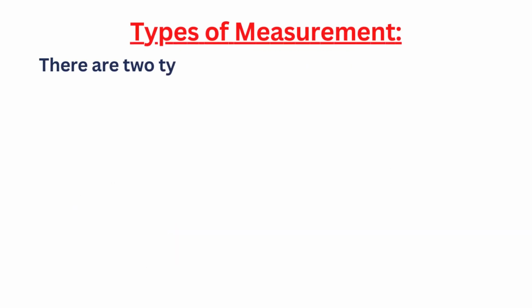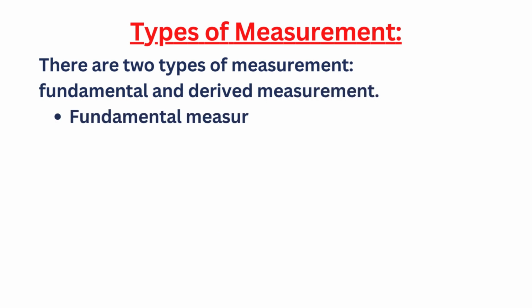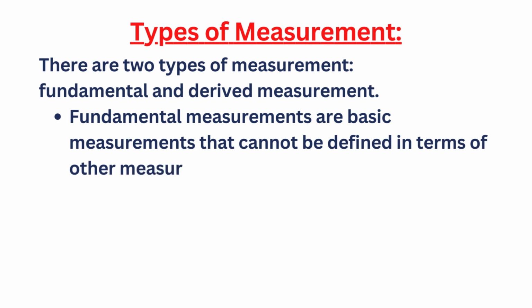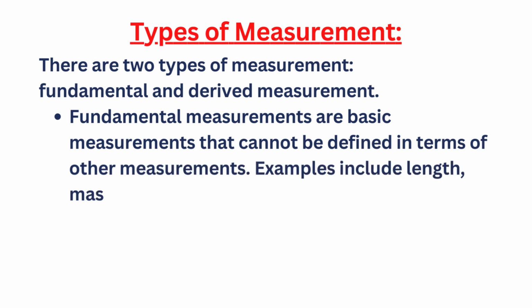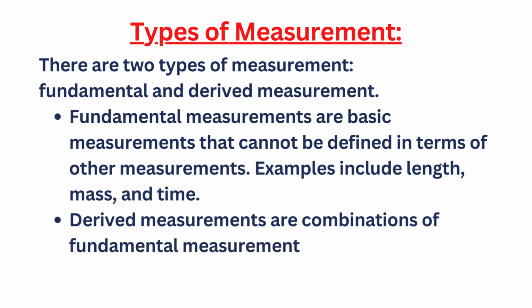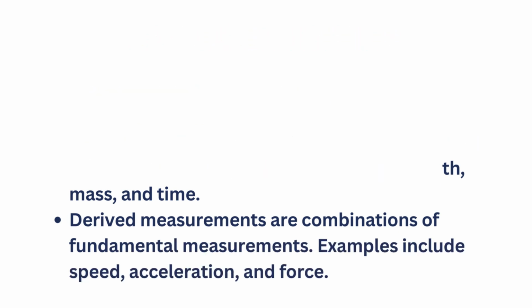Types of measurement. There are two types of measurement. Fundamental measurements are basic measurements that cannot be defined in terms of other measurements. Examples include length, mass, and time. Derived measurements are combinations of fundamental measurements. Examples include speed, acceleration, and force.